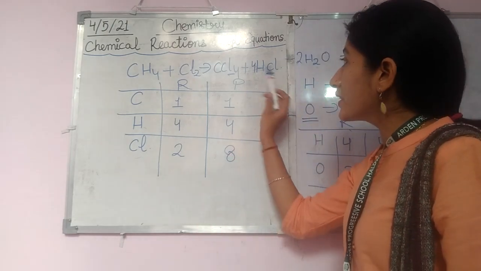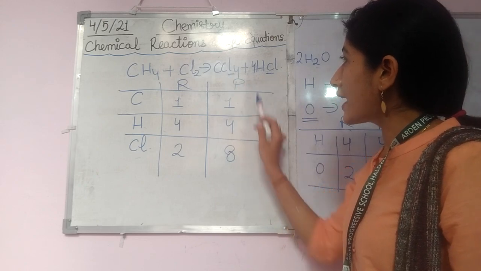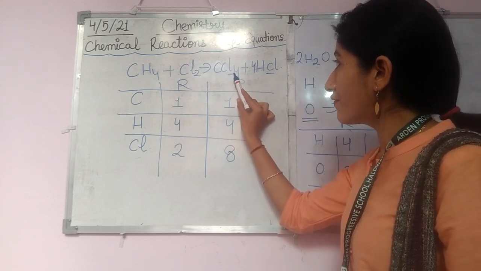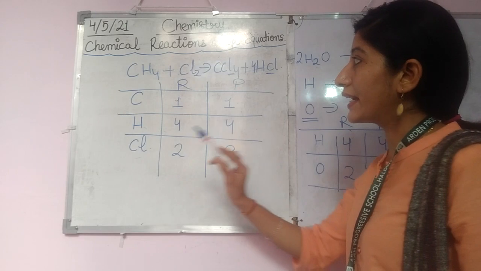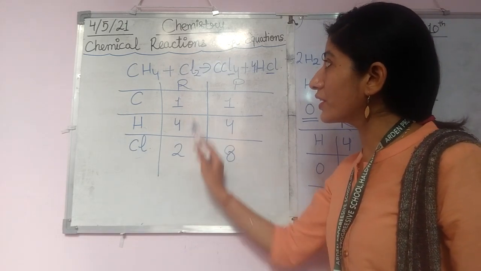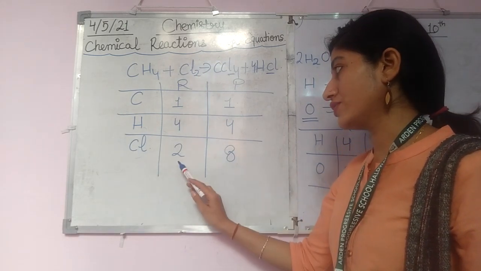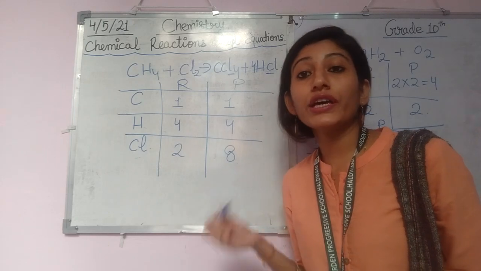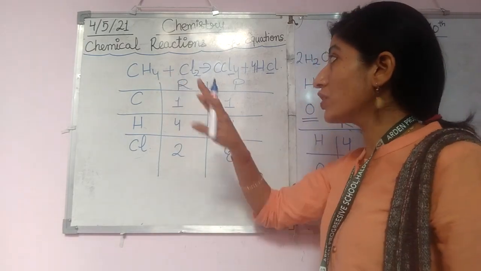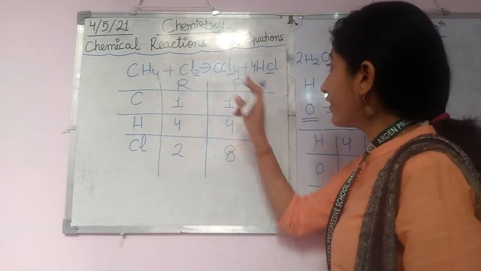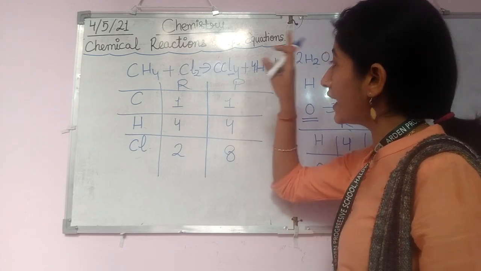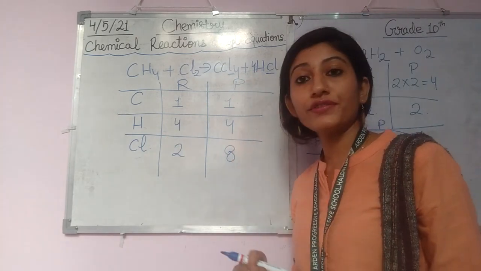So now the number of chlorine on the product side is 4 plus 4, which is 8. Now how many chlorine on the reactant side? It is 2 only. Now how can we change it here? Because we have to change here only. If we make any change there, then the number of hydrogen will also change.